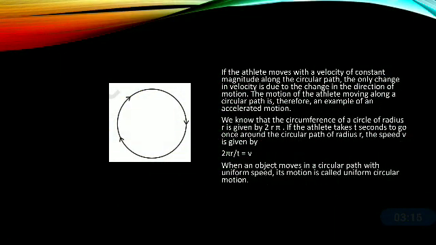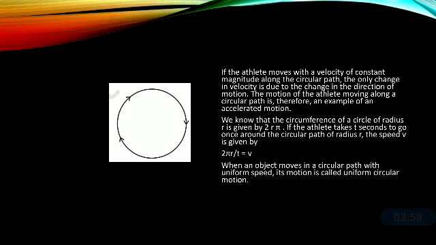So if the athlete moves with a velocity of constant magnitude along the circular path, the only change in velocity is due to the change in the direction of motion. The motion of the athlete moving along a circular path is therefore an example of accelerated motion. We know that the circumference of a circle of radius r is given by 2 pi r. Now, if the athlete takes t seconds to go once around the circular path of radius r, the speed is given by v equals 2 pi r divided by t.